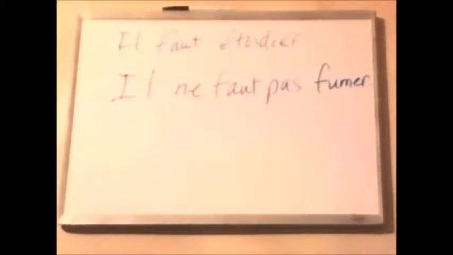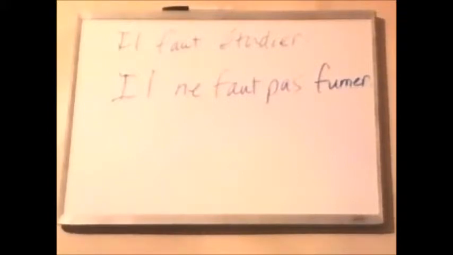Okay? Now, what if I want to specifically talk about something that's necessary for me to do, or something that's necessary for any person for that matter to do? Well, we can use the object pronouns me, te, nous, and vous to express something that I should do, or you should do, or should not do.